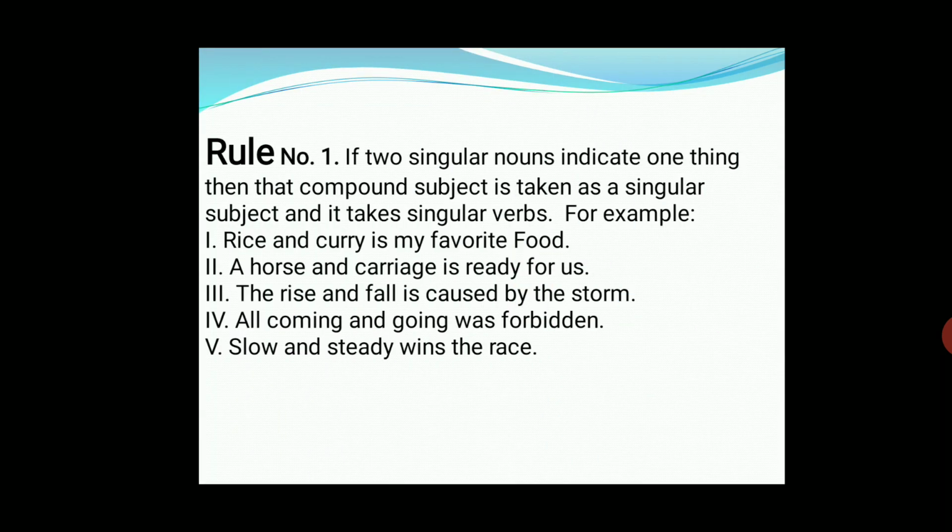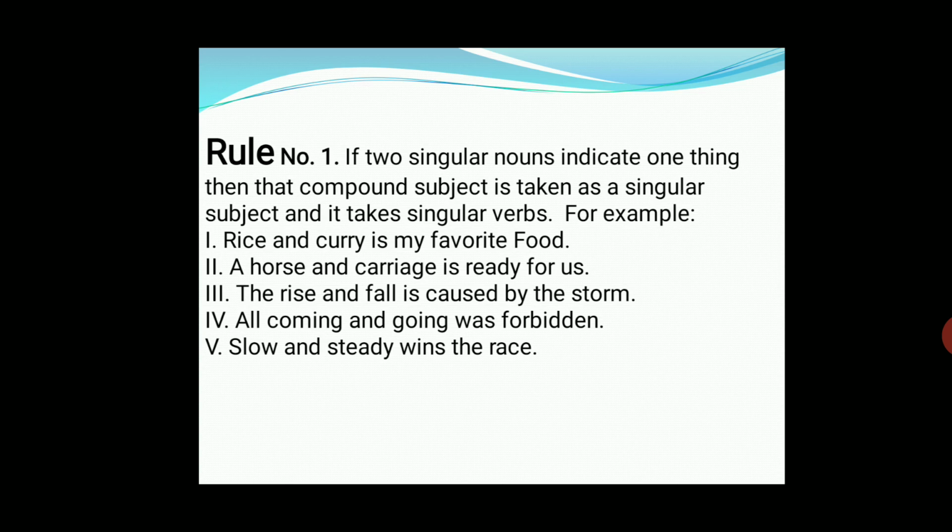If two singular nouns indicate one thing, then that compound subject is taken as a singular subject and it takes a singular verb. For example, rice and curry is my favorite food. A horse and carriage is ready for us. The rise and fall is caused by the storm. All coming and going was forbidden. Slow and steady wins the race.